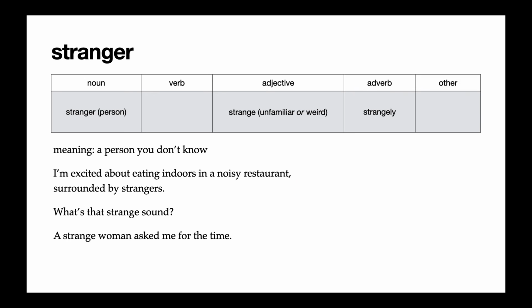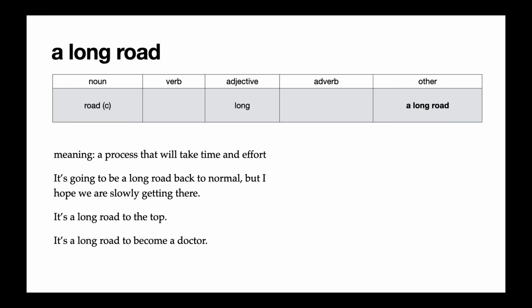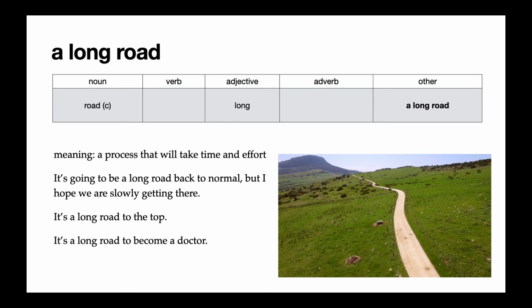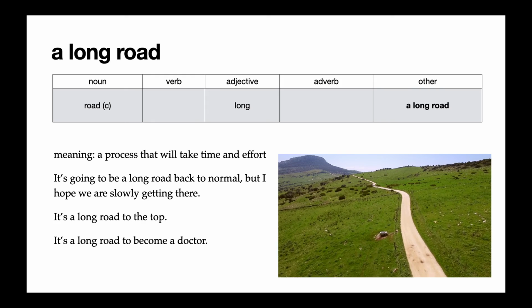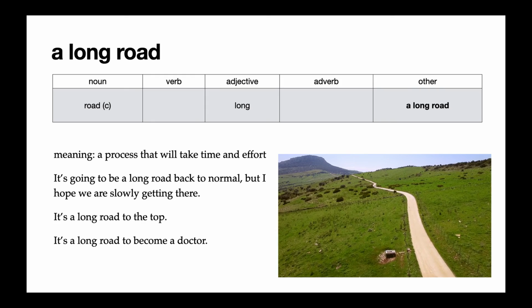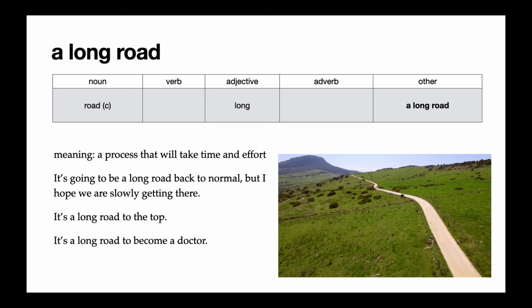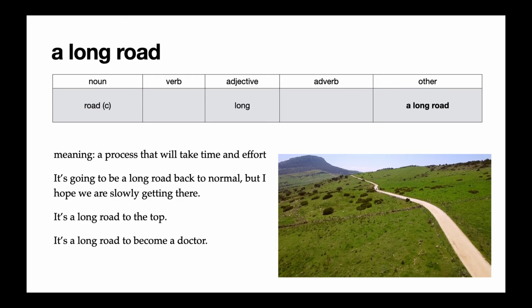Or a strange woman asked me for the time. So the strange woman, this can mean 2 different things. It can mean the woman is weird. Strange can also mean weird, or it can mean unfamiliar to you. You don't know. Next, we have the phrase a long road. This means a process, that means an action that will take time and effort. In the reading, I said, it's going to be a long road back to normal, but I hope we are slowly getting there.